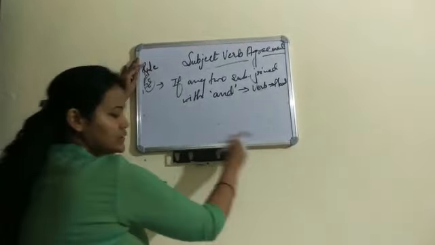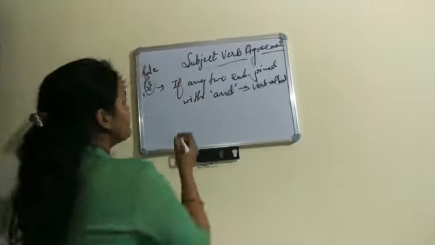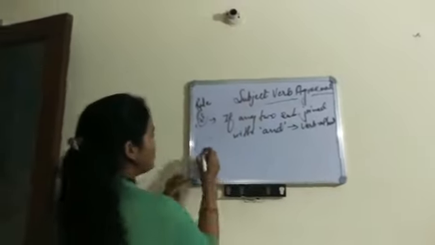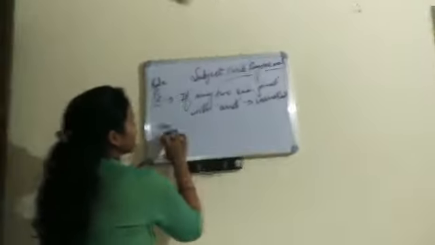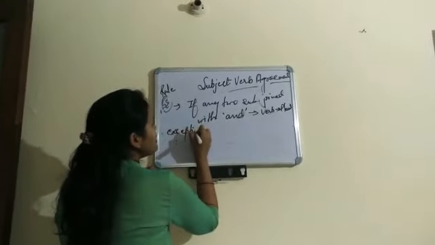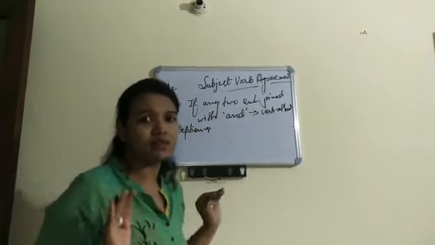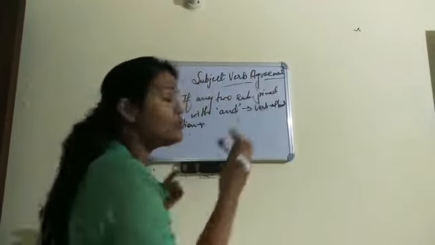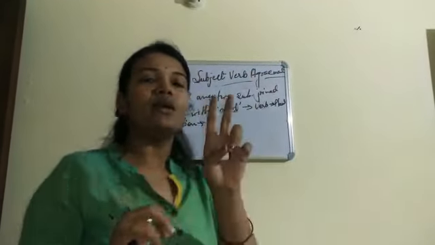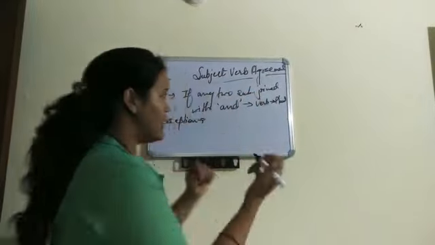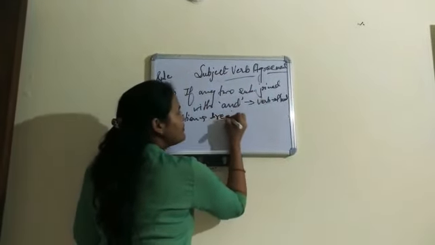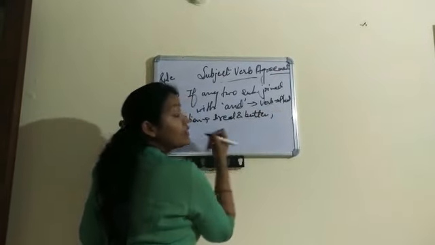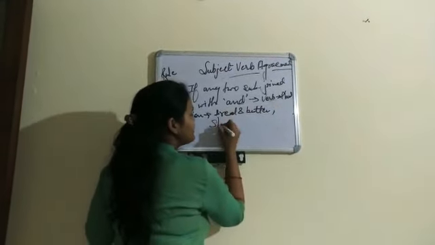Next we will move on to an exception of this rule. Exception means where this rule doesn't work. If we have complementary nouns, what are complementary nouns? Two things that come together, like bread and butter, and slow and steady.